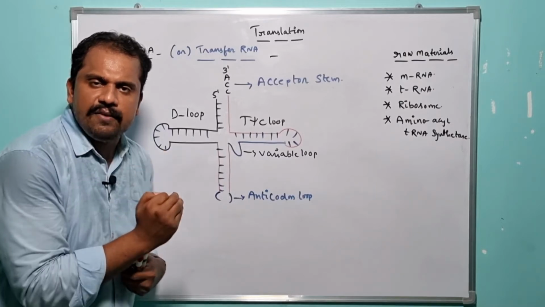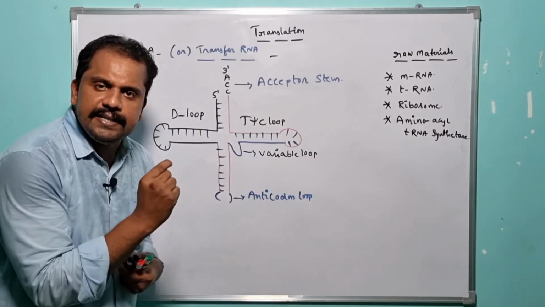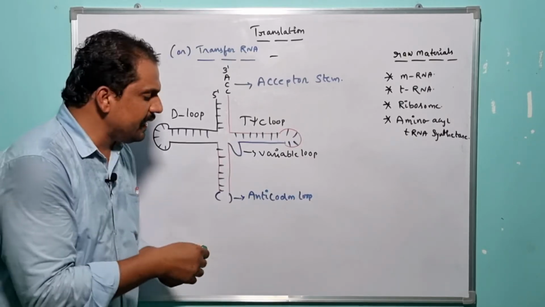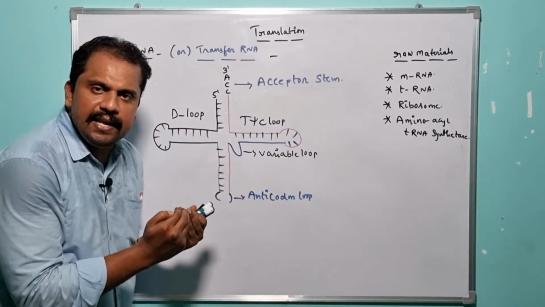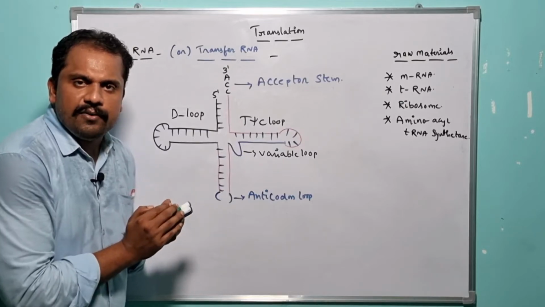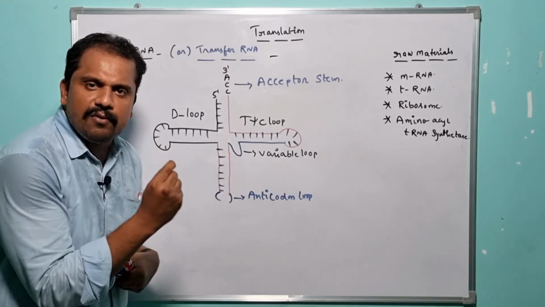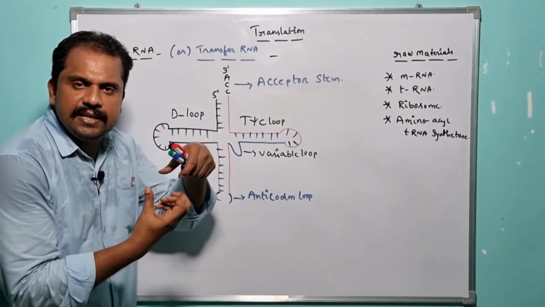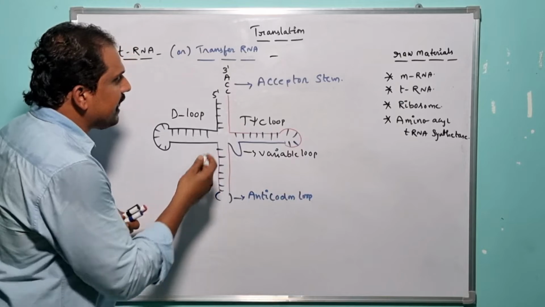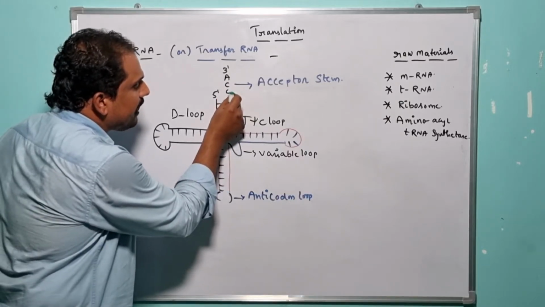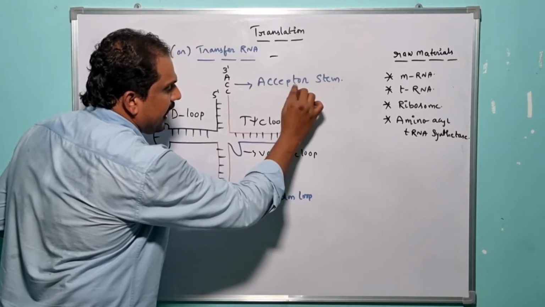Variable loop. So in addition to the variable loop, there is an availability of one more specialized loop, and it is nothing but what? Anti-codon loop, right? So why is the particular loop considered as the anti-codon loop? Because, as I have already told you, each and every amino acid is very specific to one particular codon of the mRNA. So each and every amino acid gets recruited to the particular tRNA at a specialized site known as the acceptor stem, right? Or the acceptor site.